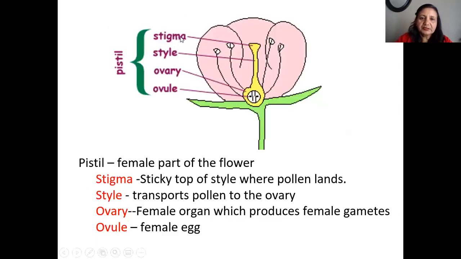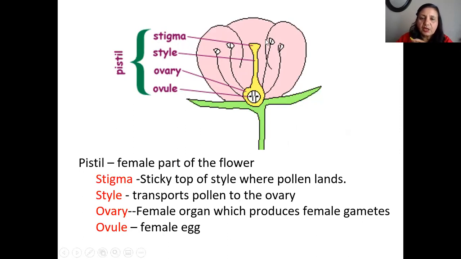Now it's the same thing: stigma, style, ovary, ovule, anthers, right? So the pistil is the female part of the flower. If you have multiple choice questions or fill in the gap, the female part of the flower is the pistil. It has a sticky top, called the stigma, where the pollen lands. The style transports the pollen to the ovary.